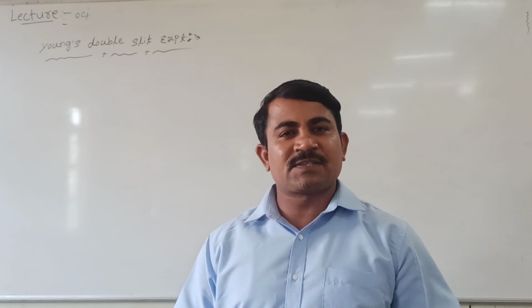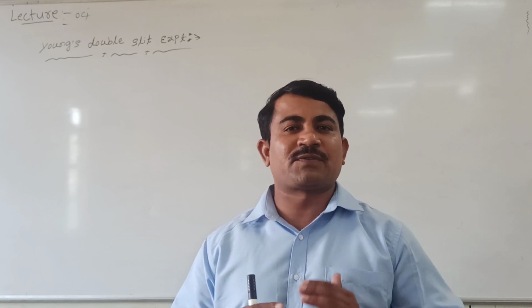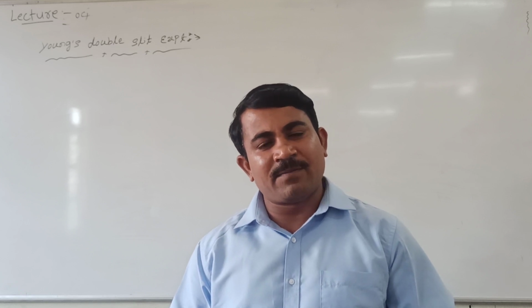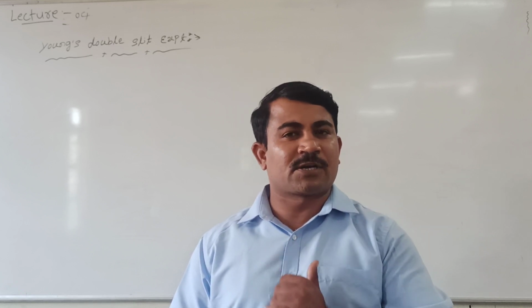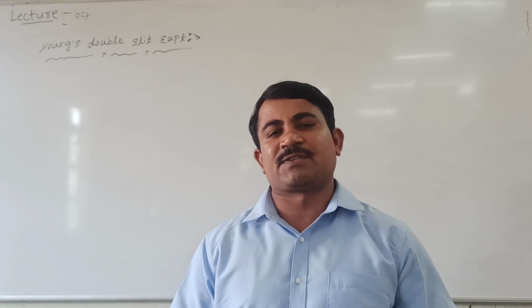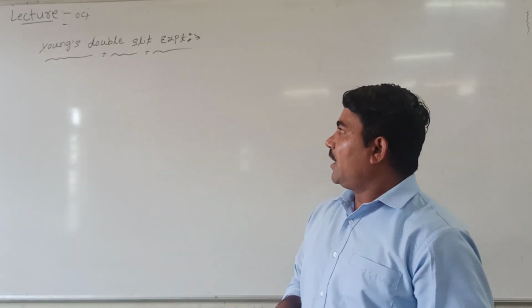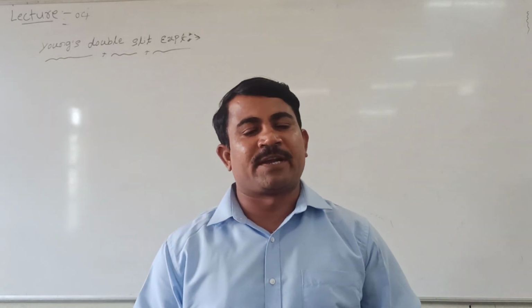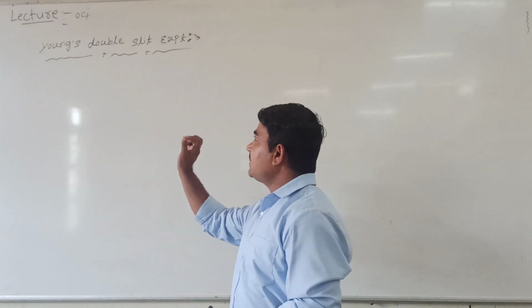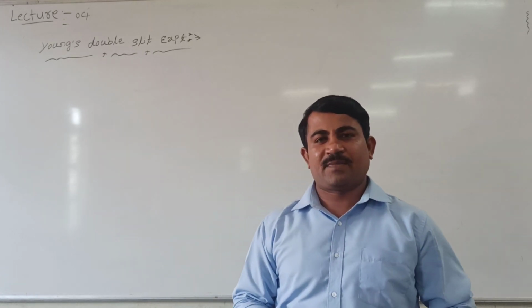So in the last class, in the theory of interference of light, we have seen the condition for a bright band and the condition for a dark band, meaning constructive interference and destructive interference. Now in this session we will see an extended discussion on interference of light. The concept is Young's double-slit experiment.